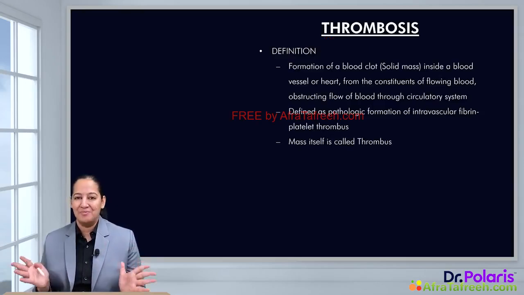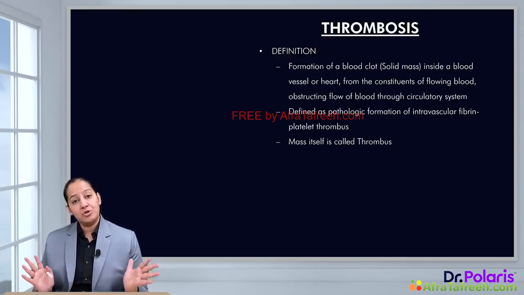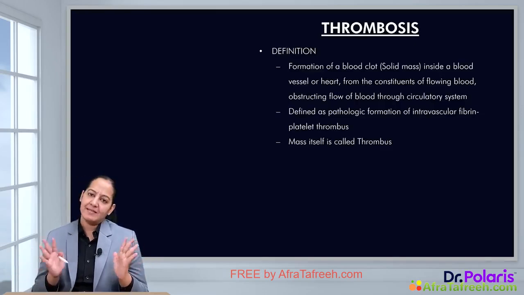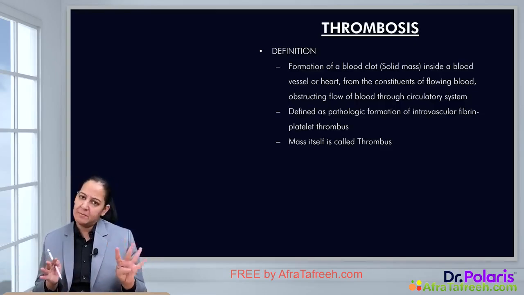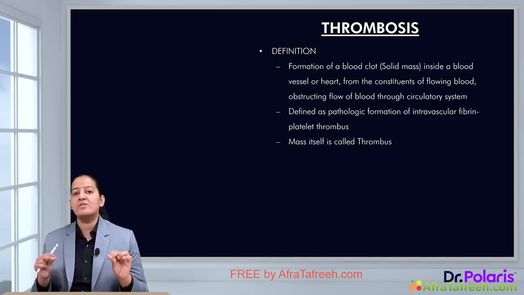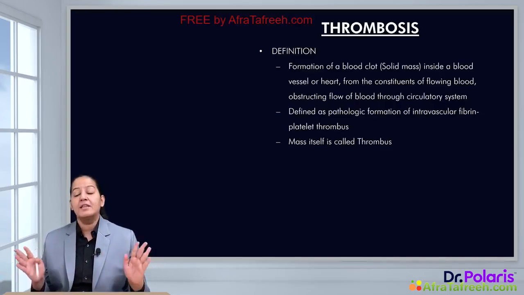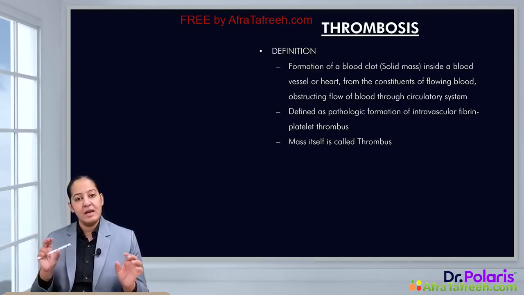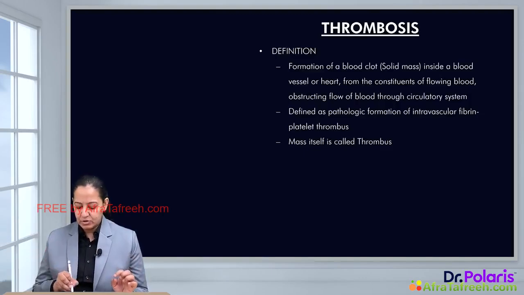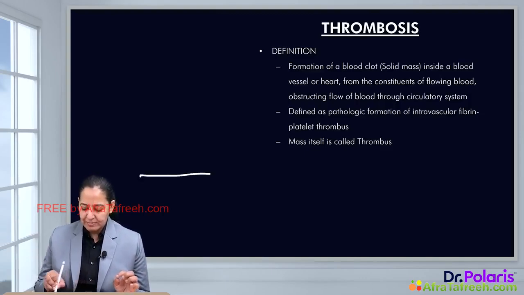Now coming on thrombosis. So what is thrombosis? Thrombosis has the same mechanism as that of hemostasis, which we have discussed, the same 4 steps. But the only difference, thrombosis occurs without injury. The blood vessel is intact, no bleeding is there. Still inside the lumen of the blood vessel, a clot is formed, that is known as thrombus. So let me draw a blood vessel to explain the thrombosis to you.